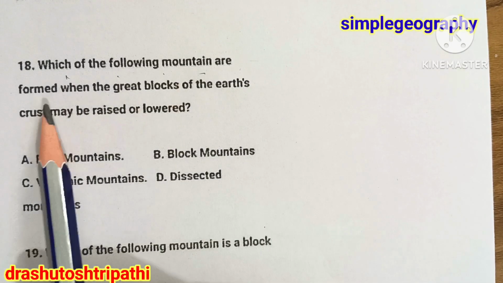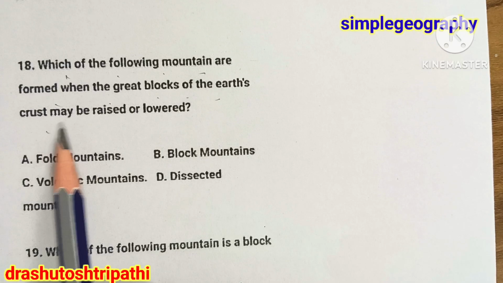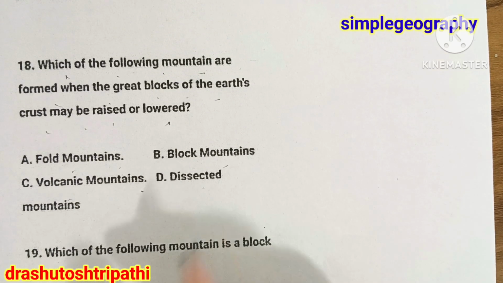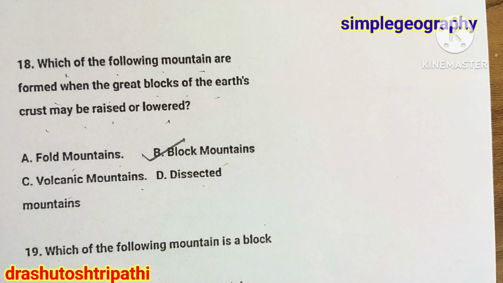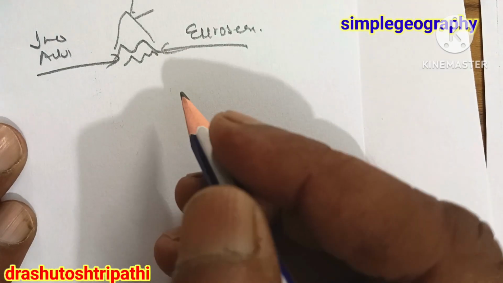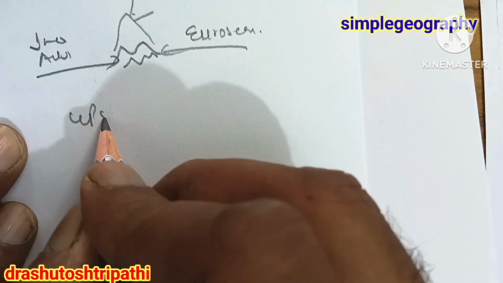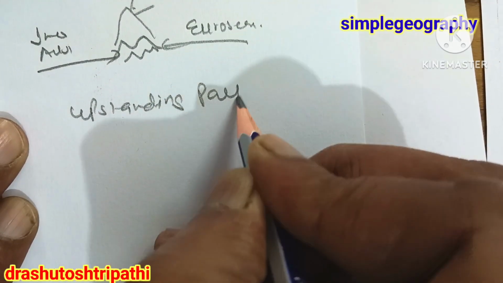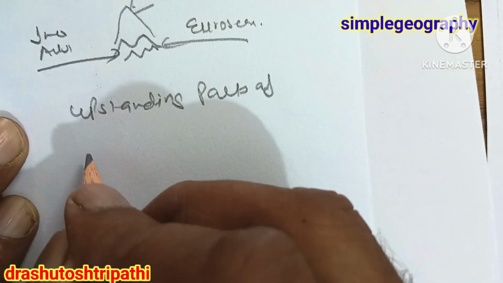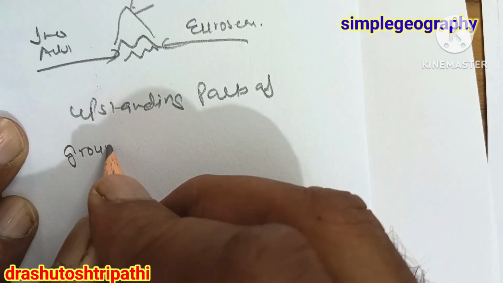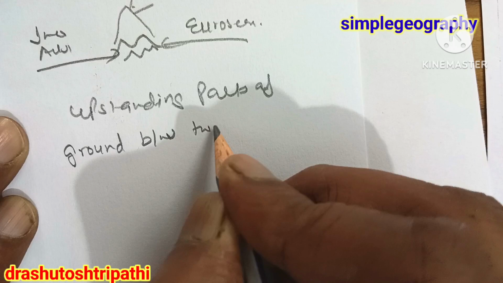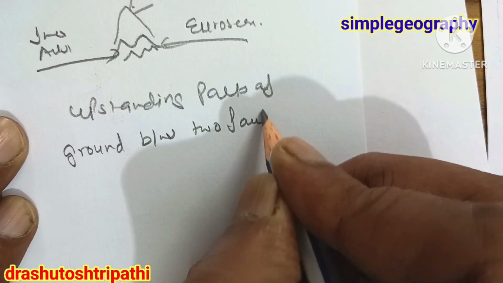Which of the following mountains are formed when great blocks of the earth's crust are raised or lowered: folded mountain, block mountain, or volcanic mountain? The answer is B, the block mountain. Block mountains represent the upstanding parts of the ground between two faults.